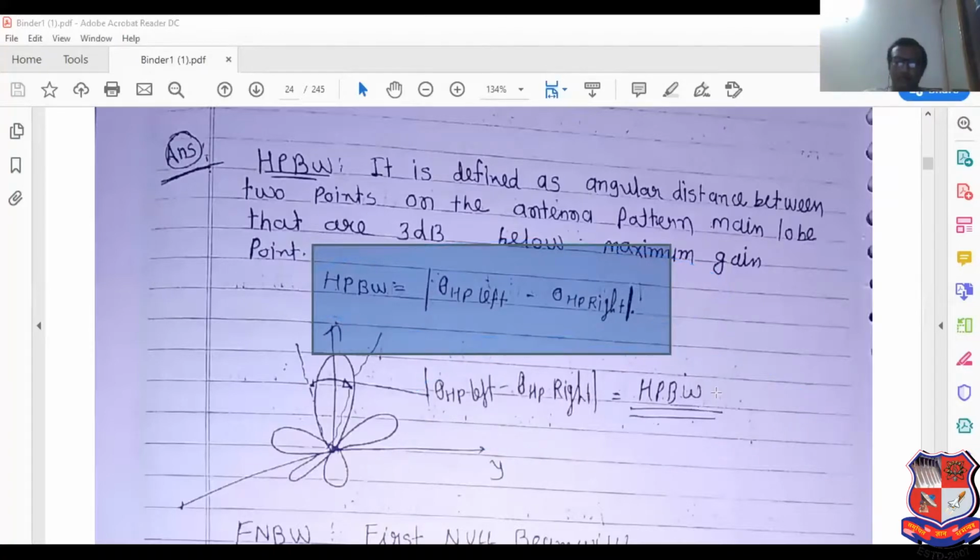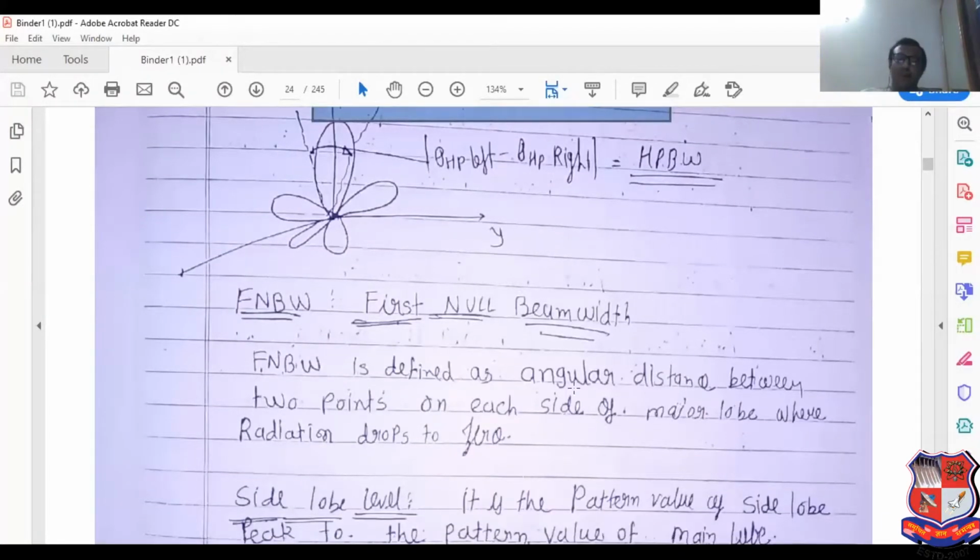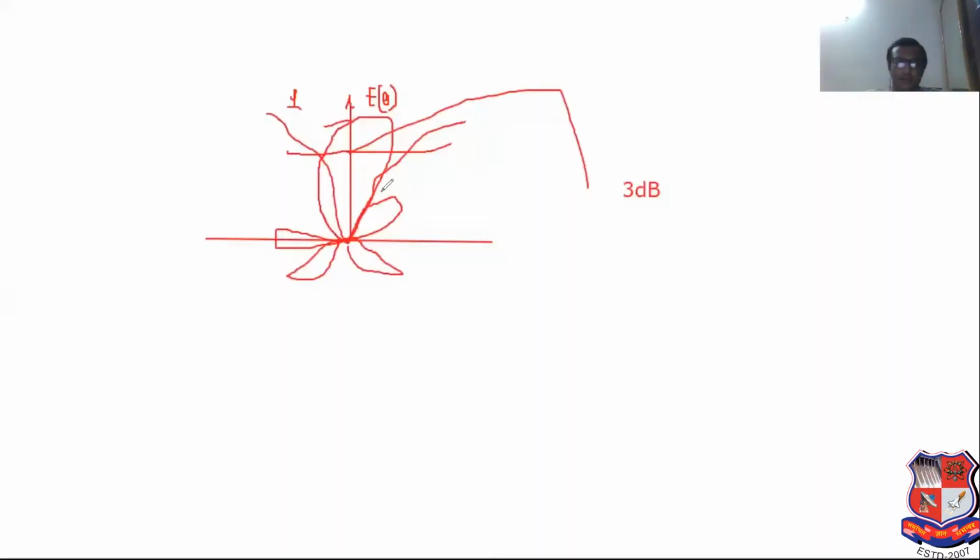Now, next point, which can be considered as first null beamwidth. First null beamwidth is defined as the angular distance between 2 points on each side of the major lobe where radiation drops to zero. Means what? Below 50%. Here also 50% is present. Here first radiation. See this, I have sketched the figure. Here power is zero. Here also power is zero.